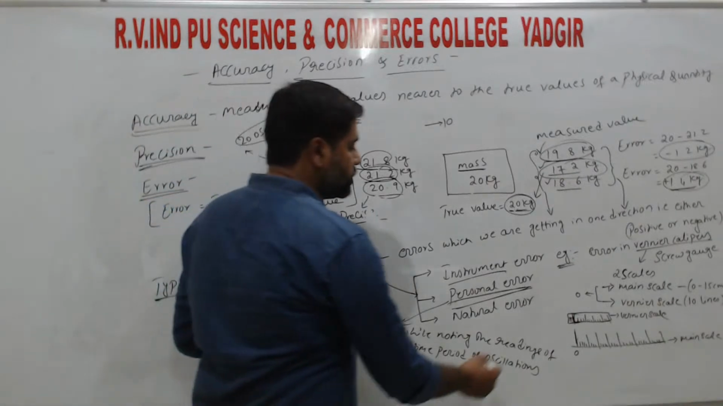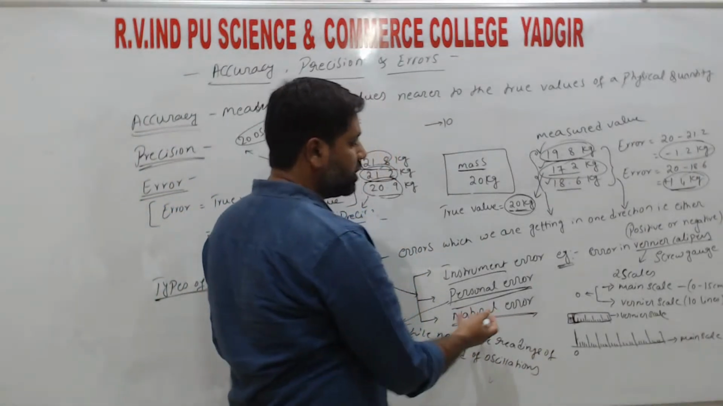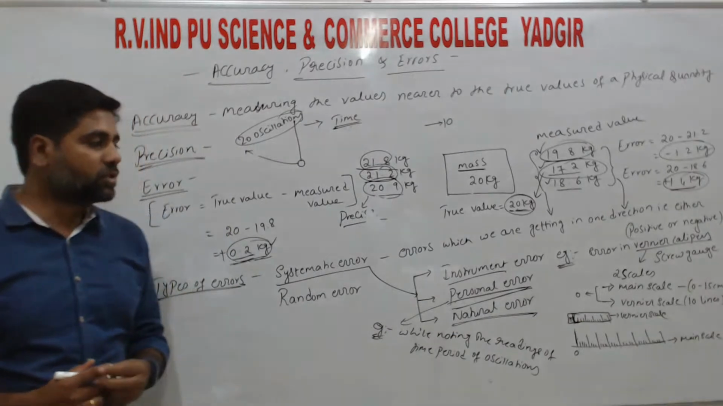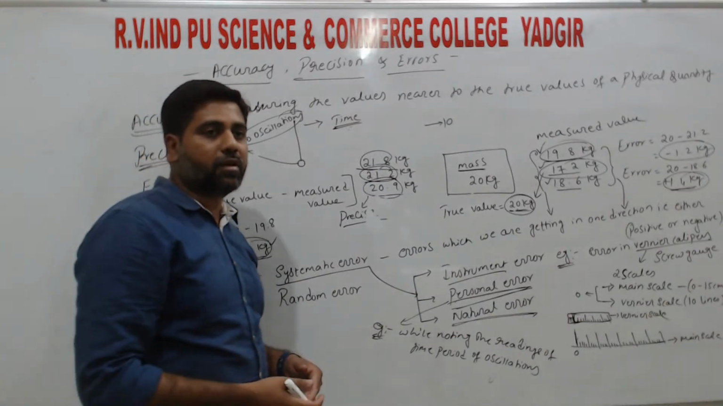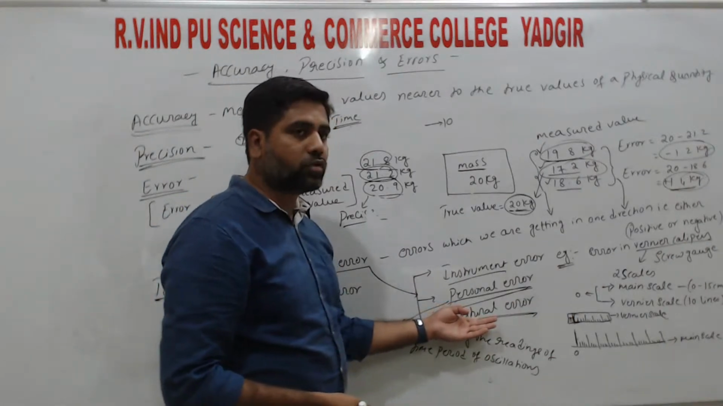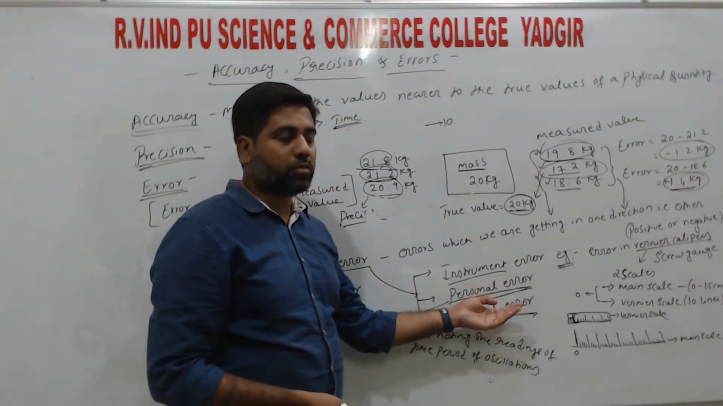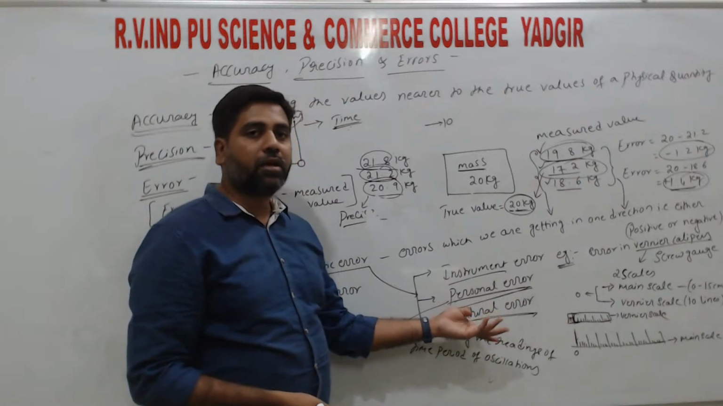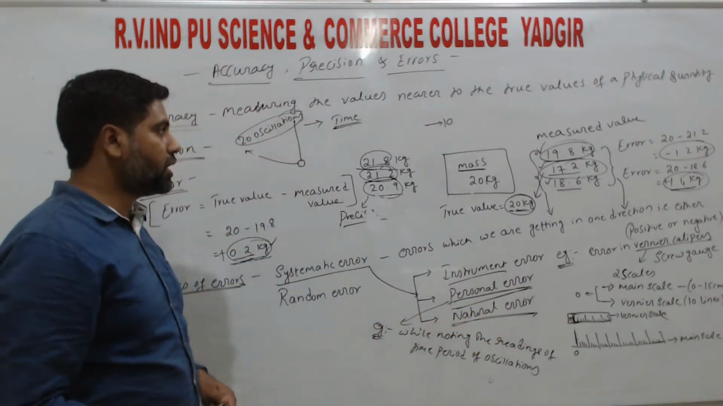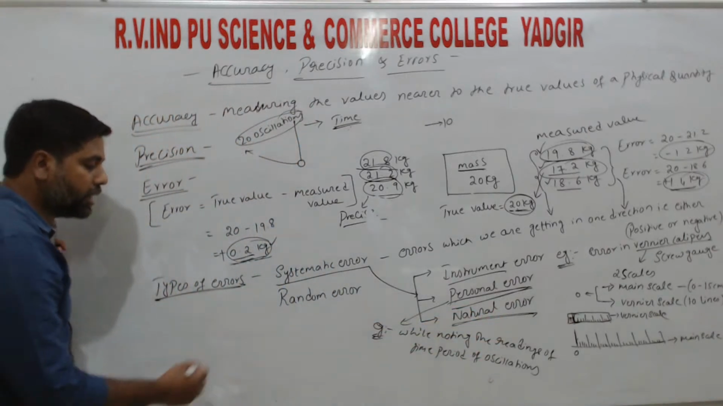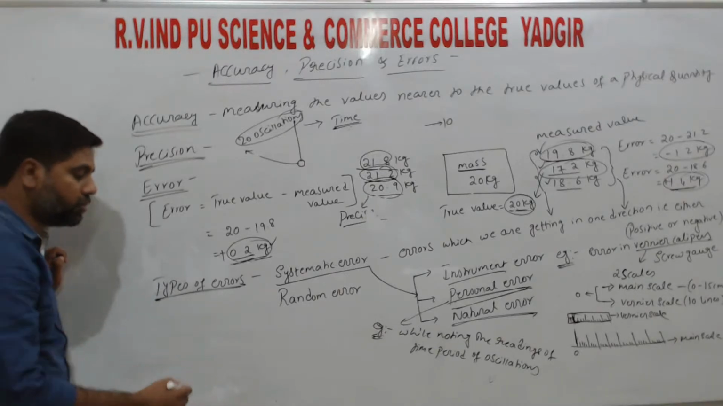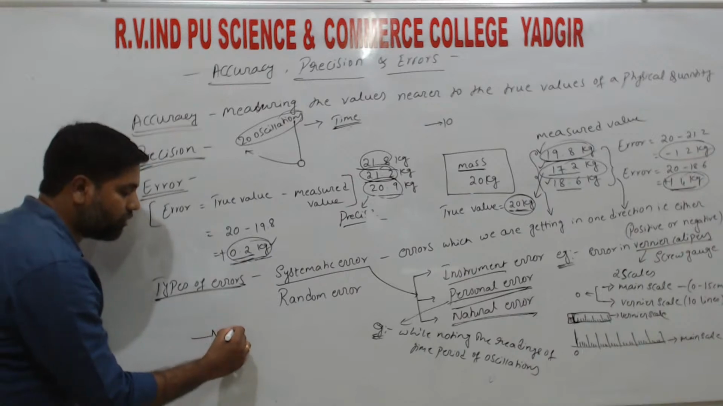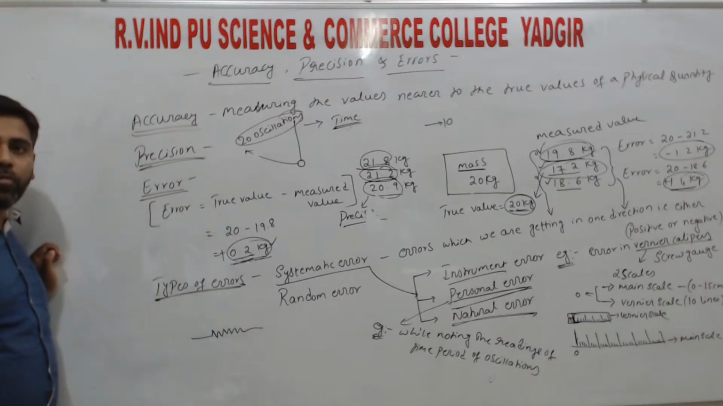And the last one is natural error. Natural errors are errors which come through the environment. When the environmental temperature or pressure varies, the readings we are taking also keep changing. Such errors we call natural errors. An example comes under electricity, while finding the resistance of a given wire. We have some wire, and we are finding out the resistance of that wire.